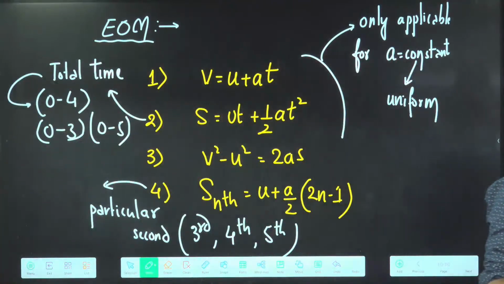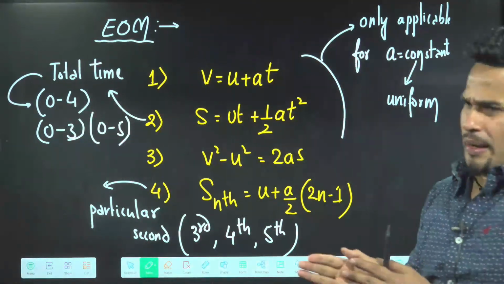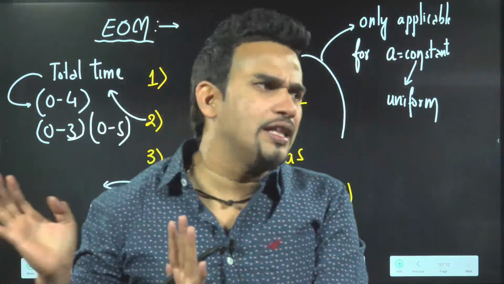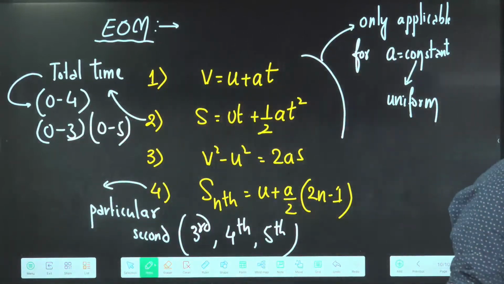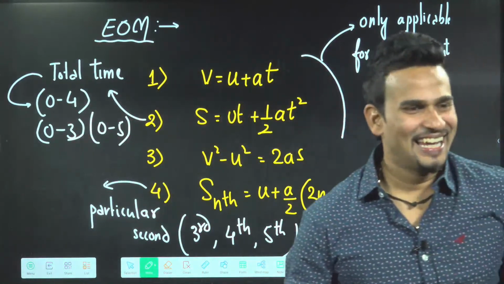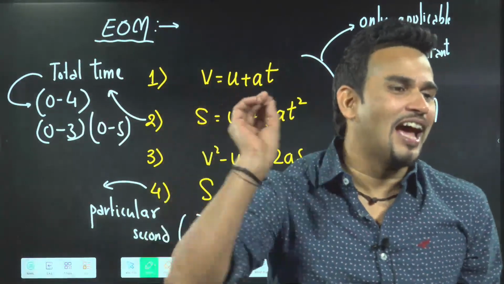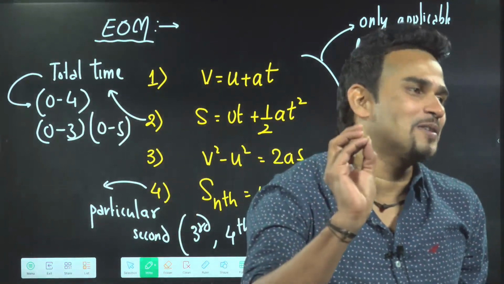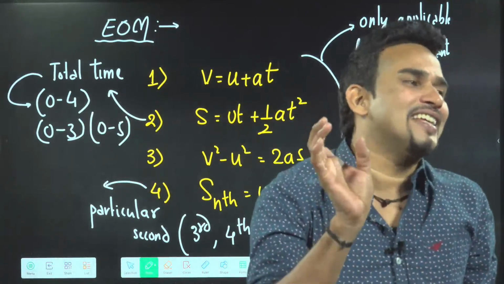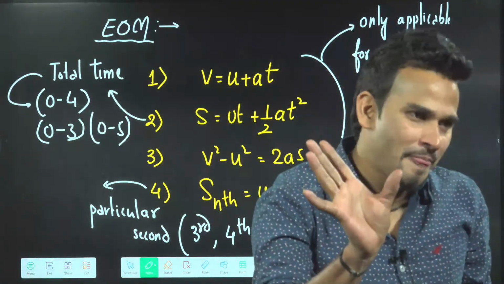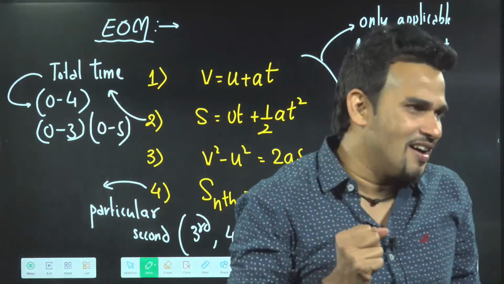Is it okay? Don't worry about them. Again, we will restart this situation in the next class. Is it okay? Khatam kare? Achha, what is U there? I think everyone knows now. U is initial velocity, V is final velocity, A is acceleration, T is time, S is displacement. Everyone knows now. इतना तो सीख गए होगे ना?